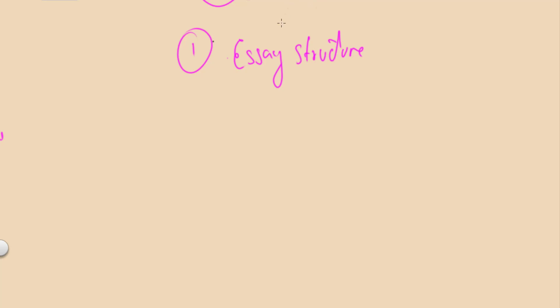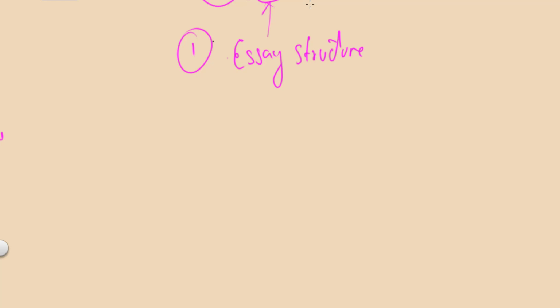So you need an essay structure for the second question, part B, which is 12 marks. But because it's AS level, and because the topics are very simple compared to A2, you don't really need that strong an essay structure.